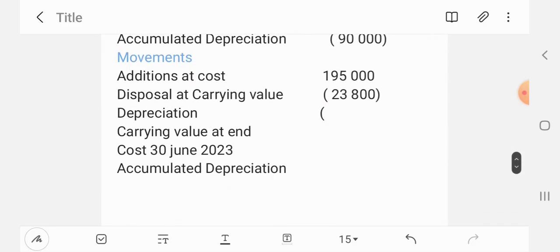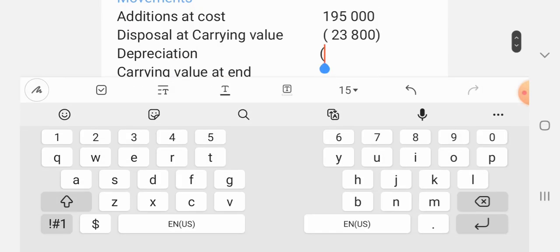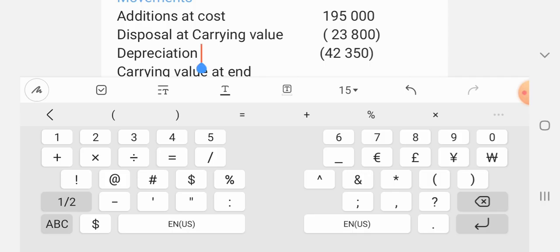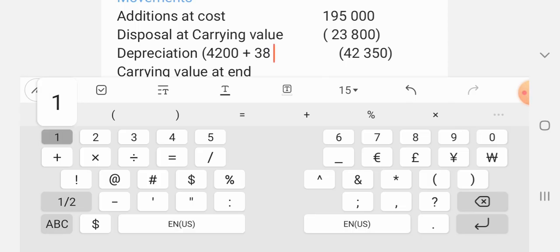So here we get the 42,350, and we got that by saying 4,200 plus 4,200 plus 38,150. So that is how we got that calculation.